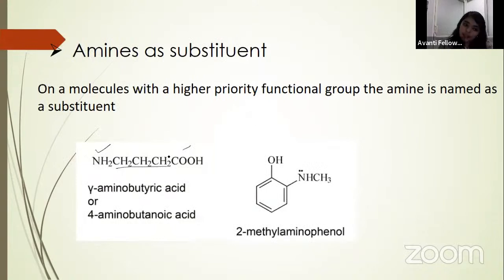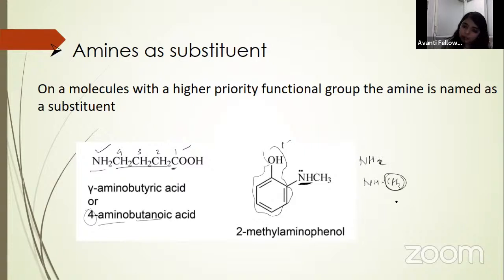So here we have to select the carbon chain. If carbon is present in the principal functional group, then numbering starts from there and we will get 1 2 3 4. So we will write this amino as a substituent along with its position. So we will write 4-aminobutanoic acid, okay. Here also we will select the main chain. So the main chain is your phenol, and here nitrogen is present, but not an NH2 group. Here NHCH3 is present. So we also have to name this CH3, okay.